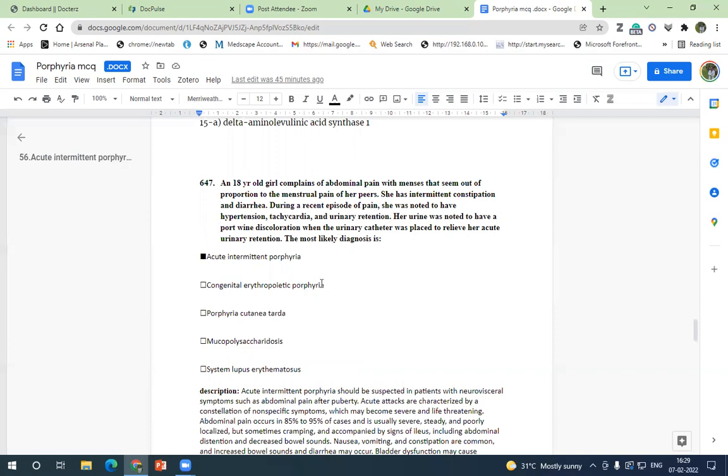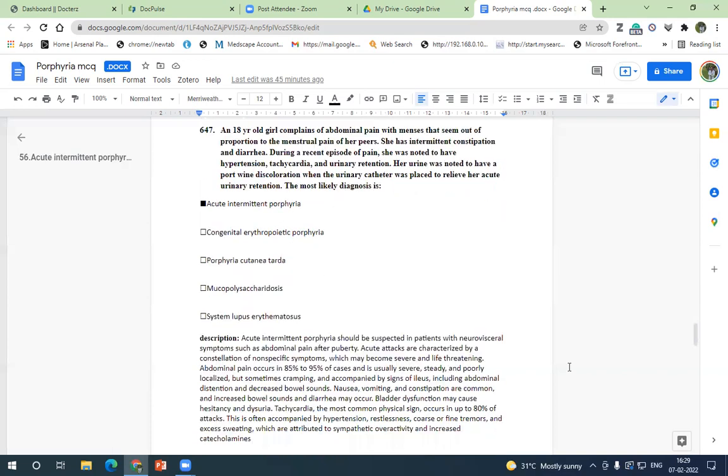Whether it is congenital erythropoietic porphyria? No, it will come on during infancy or in the neonatal age. Porphyria cutanea tarda only in the third or fourth decade. Mucopolysaccharidosis, no, this is not the presentation. SLE, it can be present, but she would have photosensitivity. She doesn't have photosensitivity here. Purely abdominal symptoms or neurovisceral symptoms.